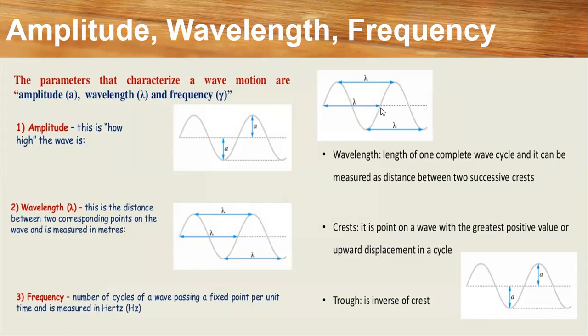So this slide shows how we can measure the amplitude, the wavelength, and the frequency, to know about the energy and the power, and later on all together that will be shown in the form of the Poynting vector, which we have already studied in electromagnetic field theory. P is denoted by S, so P is equal to E cross H like that. So these are the basic things which are required to know: amplitude, wavelength, frequency, crest, like this.